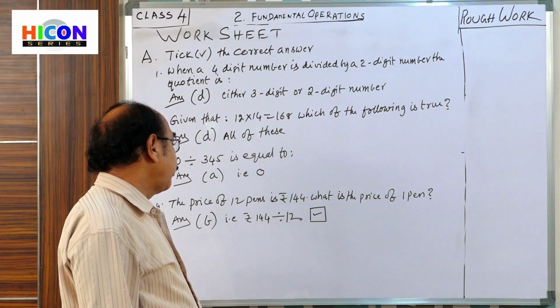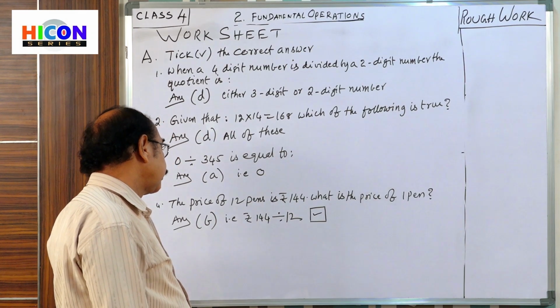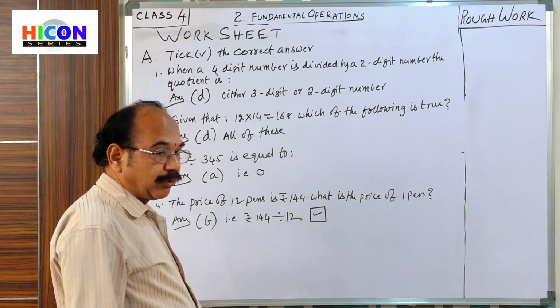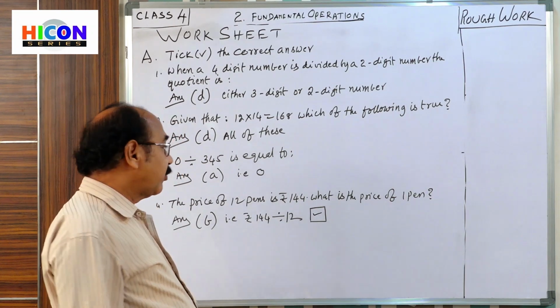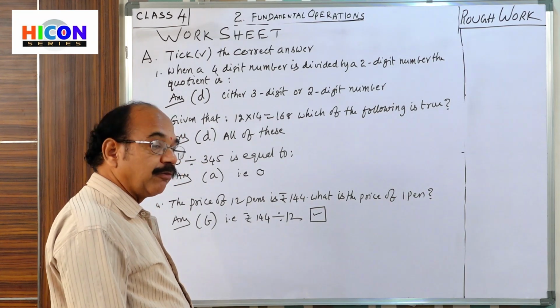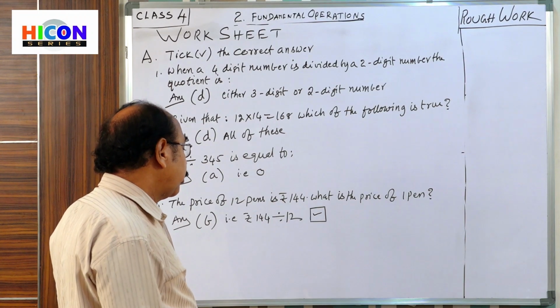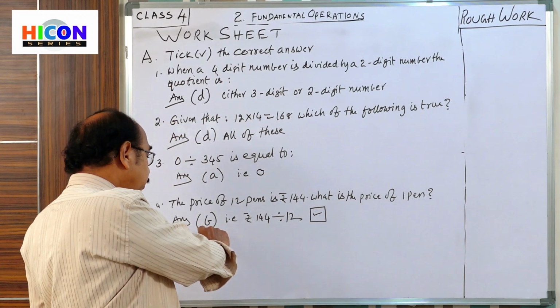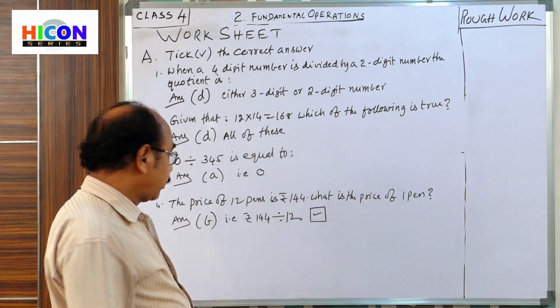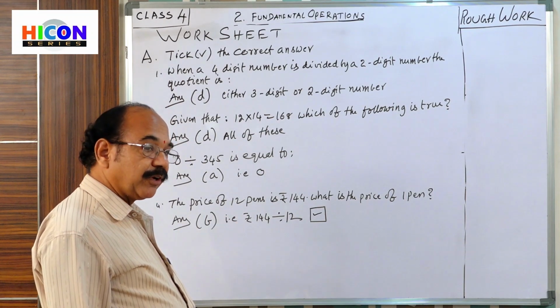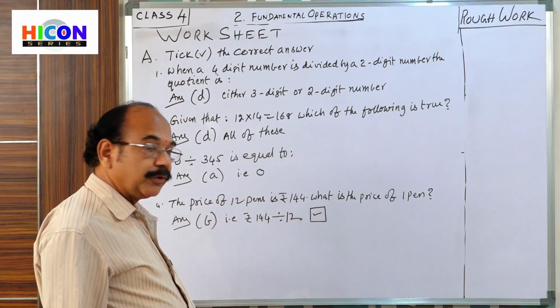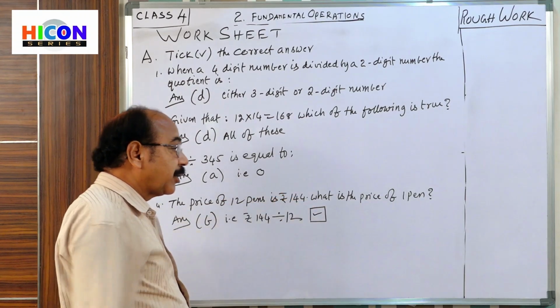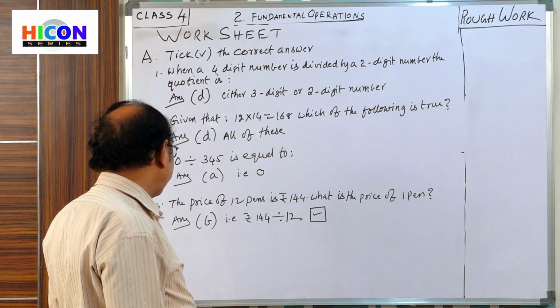So 144 divided by 12. 12 12s are 144. So the price of 1 pen is 12 rupees. So which option is correct? B option is correct. 144 divided by 12. By the division operation, we can get the cost of 1 pen.